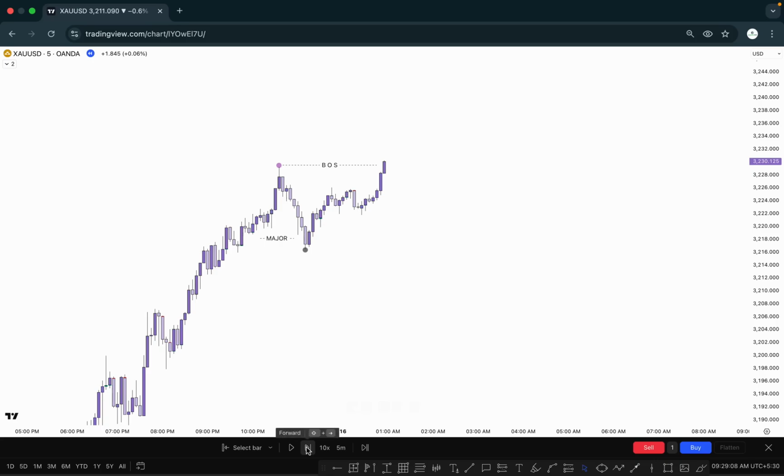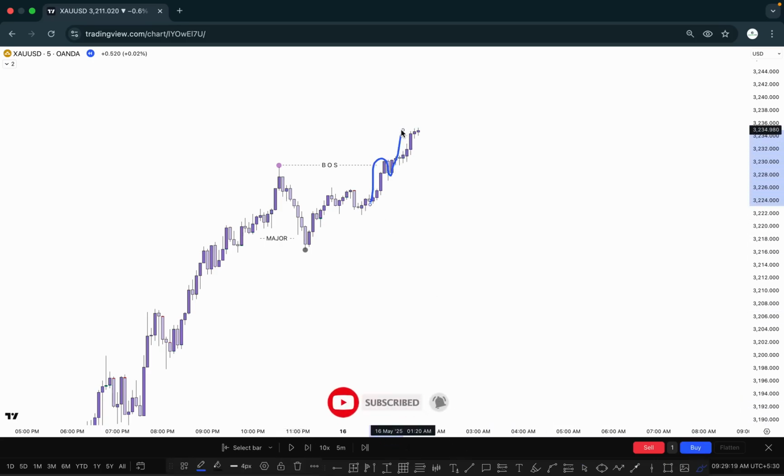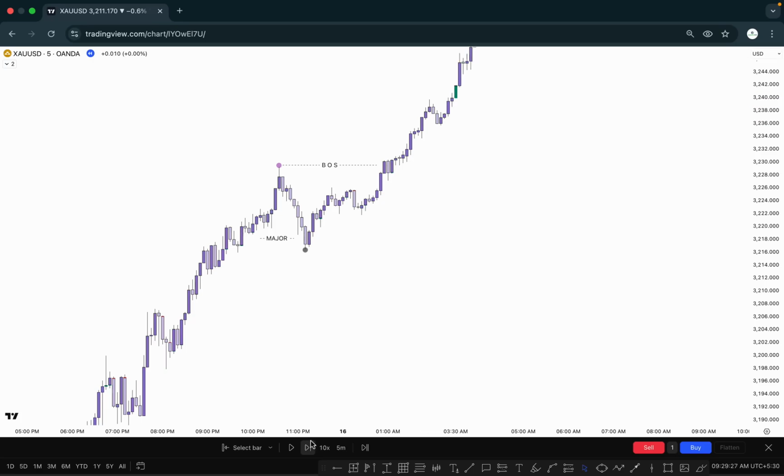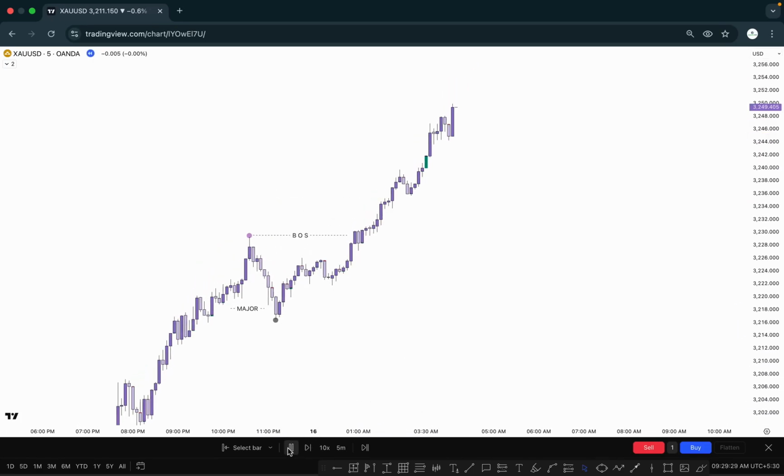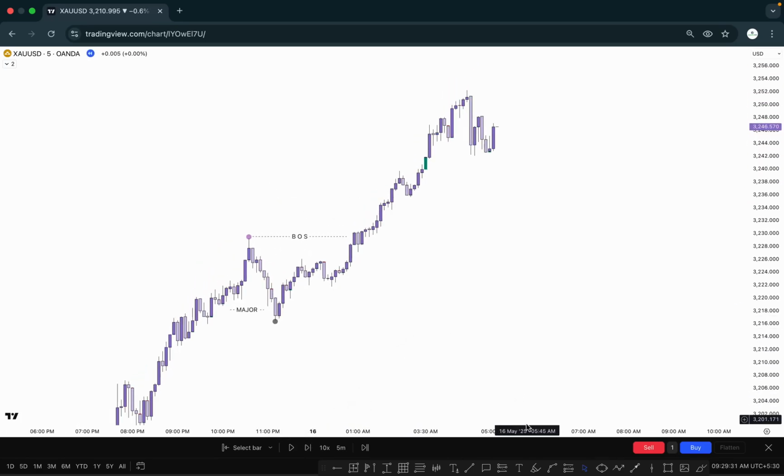Look at this one. And what happened next after this one? We can see here the market starts creating a small pullback and again tries to go higher. That means there is no probability of creating a minor inducement, and we wait for the major inducement to be taken out, then we can expect where the market is going. Look at this one. This pullback is taken out right here.